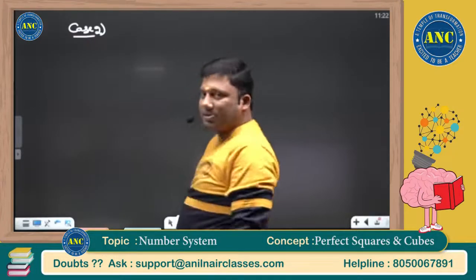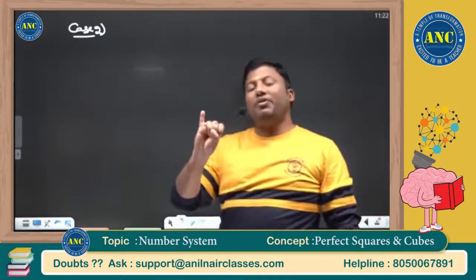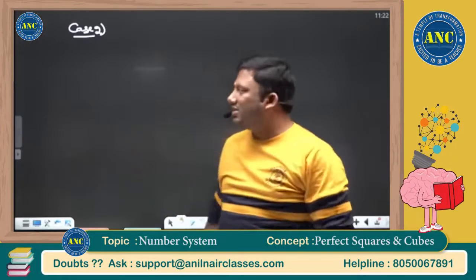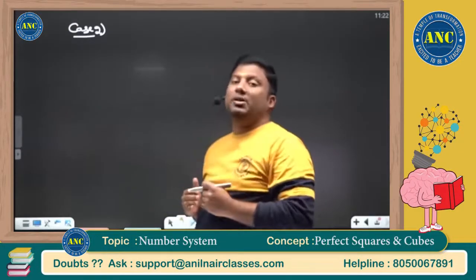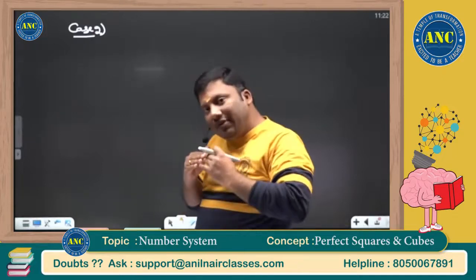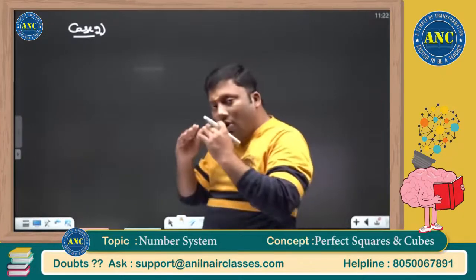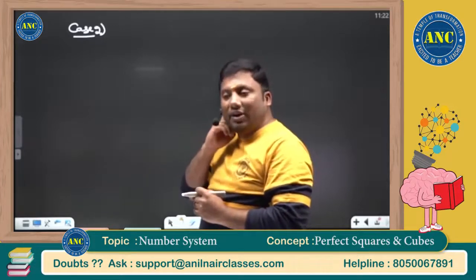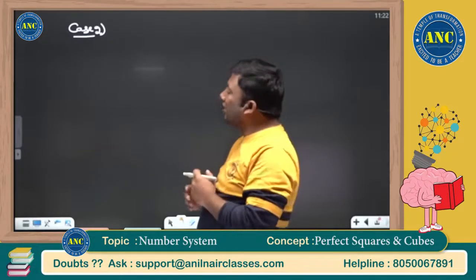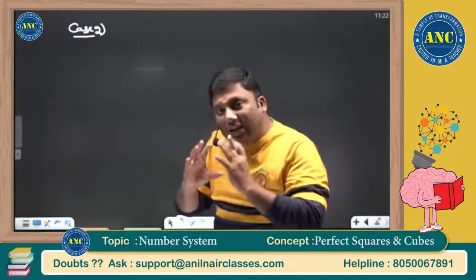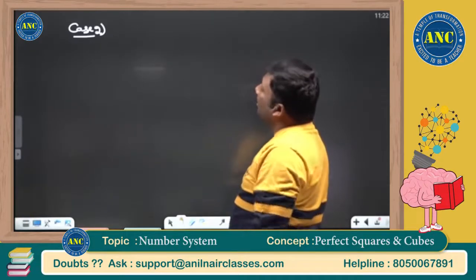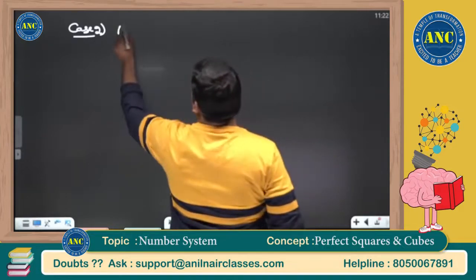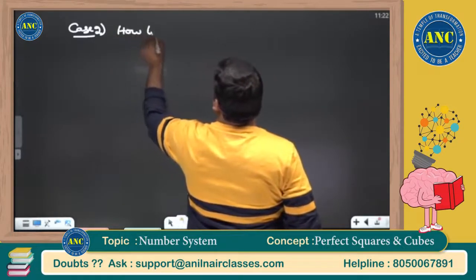What are the concepts that we discussed? X cube and (50 plus x) whole cube: last two digits will be the same if x is even. A perfect square never ends with 2, 3, 7, 8. On cube I got another number with unit digit 2, 3, 7, 8, which is nothing but the tens complement of the unit digit. How to find the cube of a number in case number 2? Please write down, sir. How to find the cube of a number?